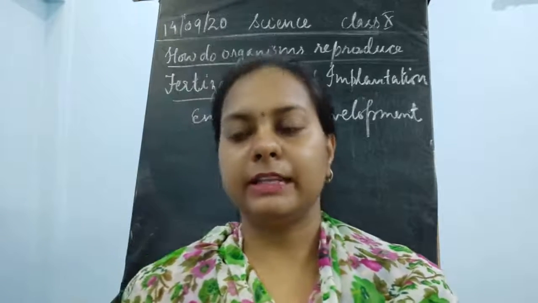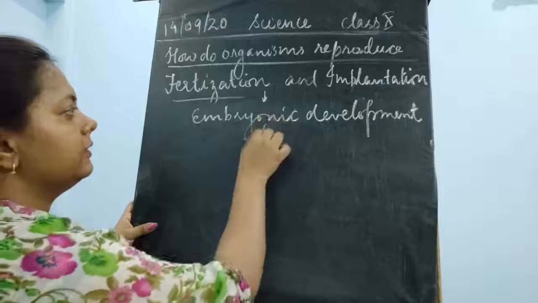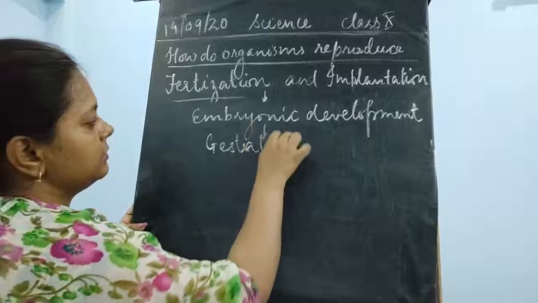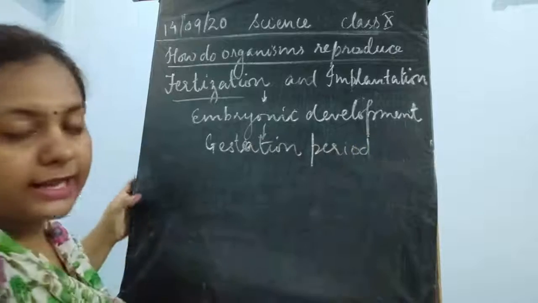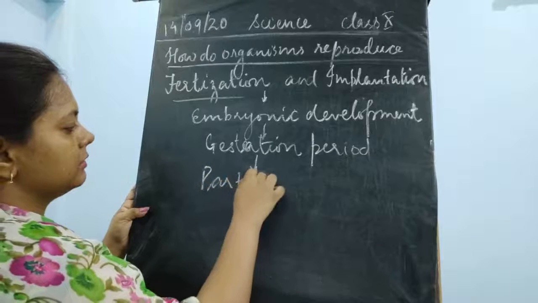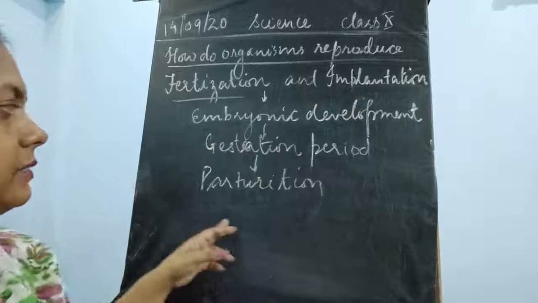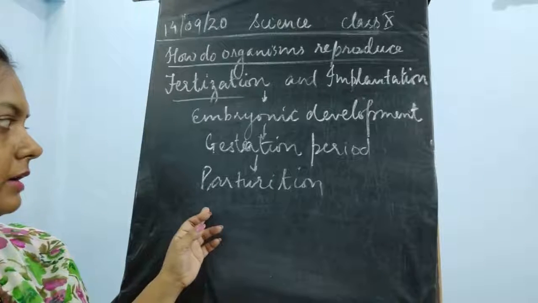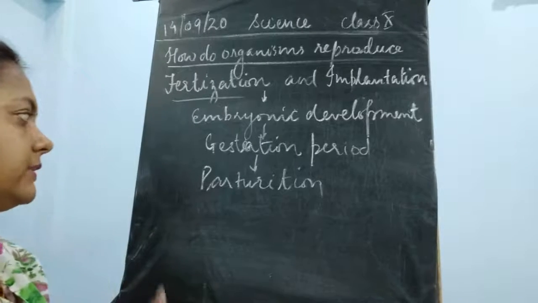Okay, after the embryonic development, once the complete development takes place, it is said to be the gestation. It is called the gestation period. After that, the next word is known as parturition. Okay, the next word is parturition.